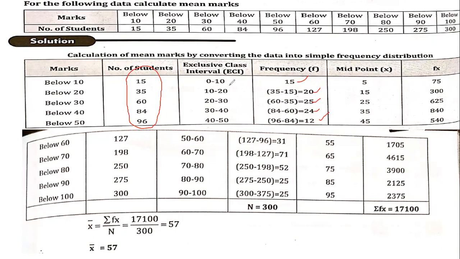Then you have to calculate the midpoint. How to calculate midpoint? For 0 to 10, we have the class interval, so 0 plus 10 divided by 2 is 5. 10 plus 20 divided by 2 is 15. Like this you can calculate the x value. Then we can use the formula sigma fx divided by n. First you calculate the fx values, and based on the fx, we have the sigma fx. Sigma fx is coming to 17,100. Therefore the answer will be 57 here. I hope that you understood the process here.